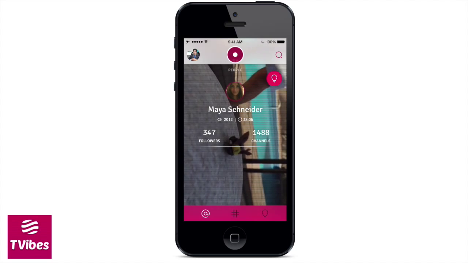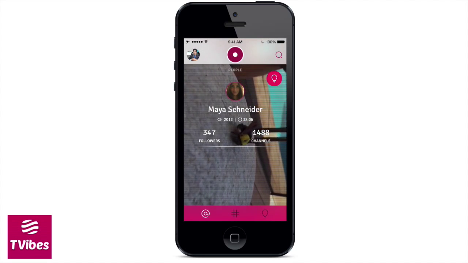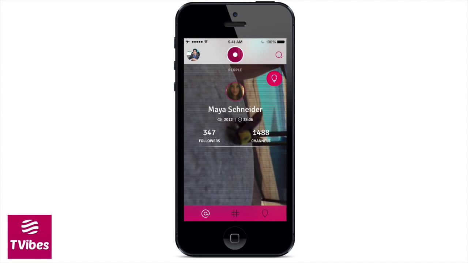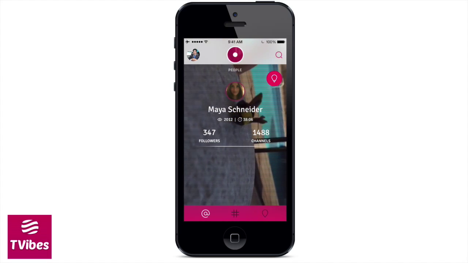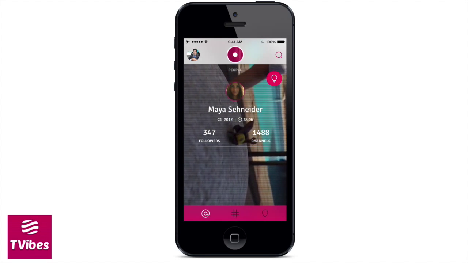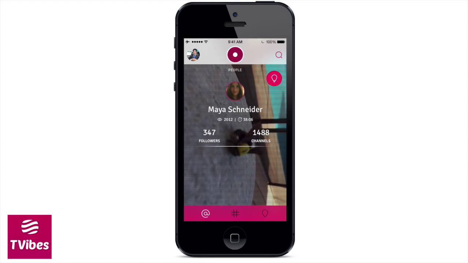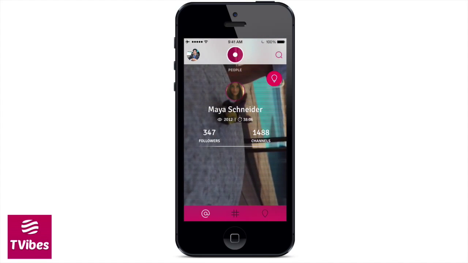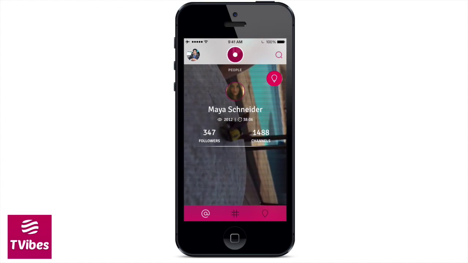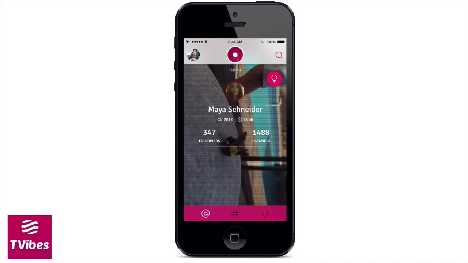Think of the app as a personal video channel in the cloud, your own personal TV channel at that. And I want to emphasize the cloud storage portion here, because everything that you take as far as the videos go on TVibes is stored in cloud storage, so you don't have to worry about your local storage getting full. Anybody on TVibes can follow you, but only select people can watch your content depending on the preferences you set.